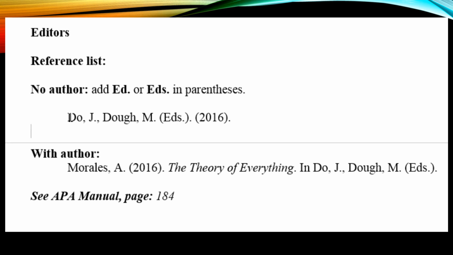So in this example, where we have two authors, it's last name, comma, initial of the first name, comma, last name, comma, first name initial, and then eds in parentheses, period, and then followed by the publication date or the copyright date in parentheses, and then period. Work with an author: you include the author's name, the title of the book in this case, and then the same thing, we include both authors, except here we have to add in the word "in," and then we add eds because there's more than one author.